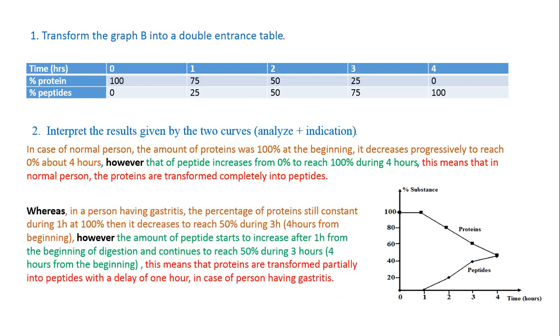Whereas in a person having gastritis, the percentage of protein stays constant at 100% during 1 hour. Then it decreases to reach 50% after 3 hours, which means 4 hours from the beginning. However, the amount of peptide starts to increase after 1 hour from the beginning of digestion and continues to reach 50% after 3 hours, or 4 hours from the beginning. This means that proteins are transformed partially, not completely, into peptides, with a delay of 1 hour in the case of a person having gastritis.